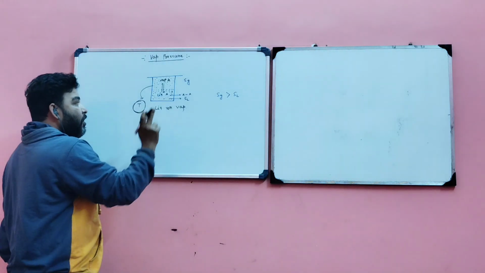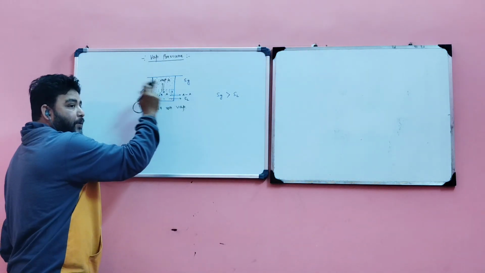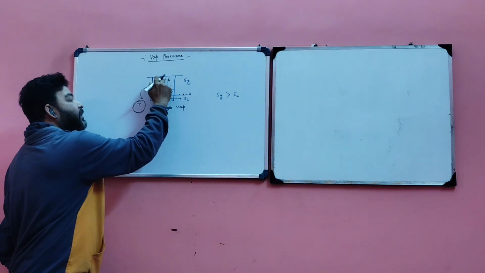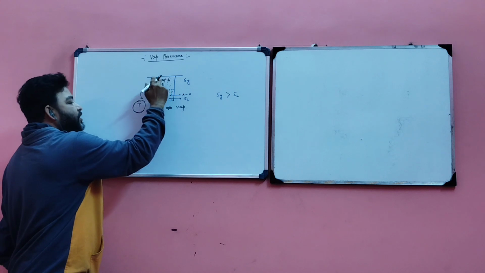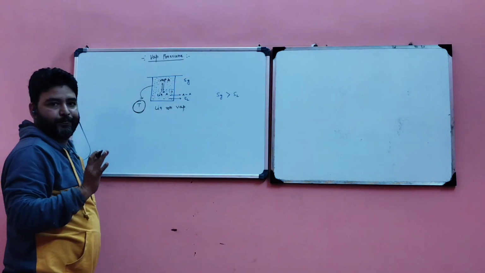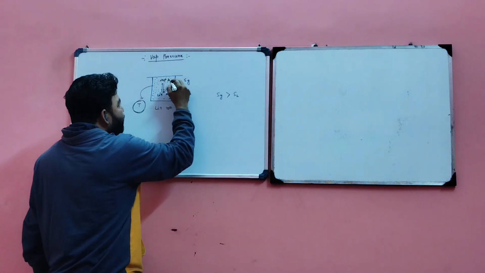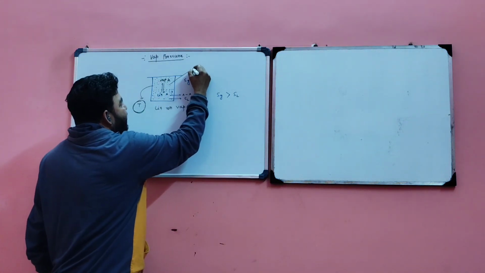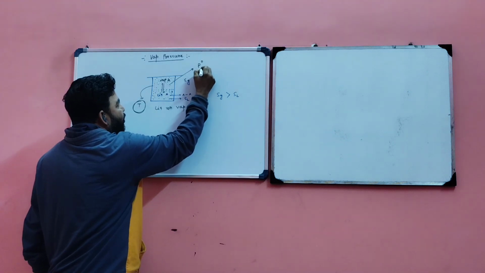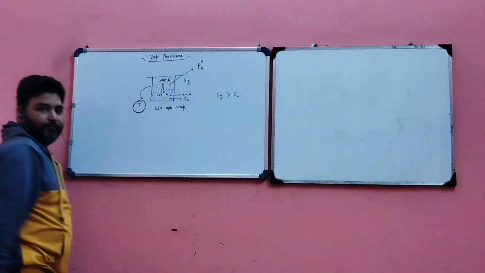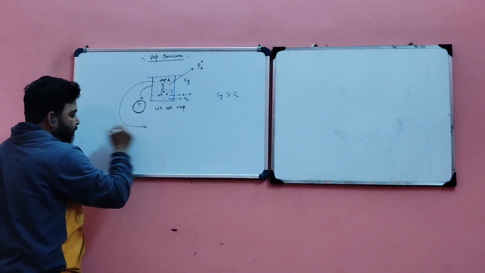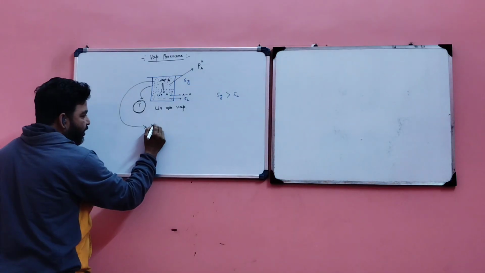Okay, so vapor pressure of a liquid is the pressure exerted by its vapor when it is in equilibrium with its liquid at a particular temperature. Here only liquid A is present, so we can say it is the standard vapor pressure, or you can represent it as P naught A. Clear? And vapor pressure is measured by an instrument which is called a manometer.